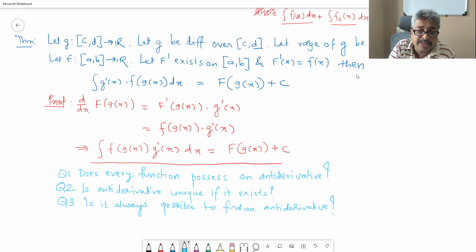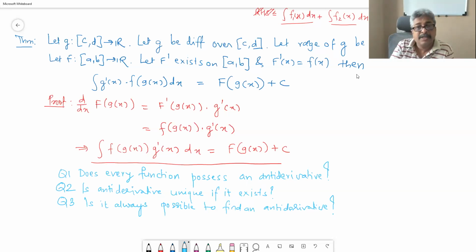Does every function possess an antiderivative? No. Because there is no prescribed method by which, given a function, by following so many steps you get an antiderivative. You will end up having some functions whose antiderivative is still not known.